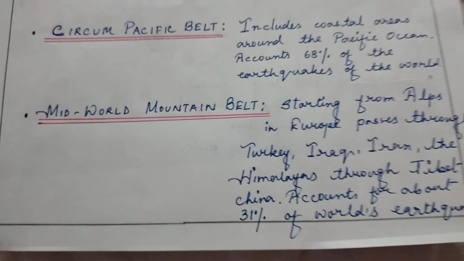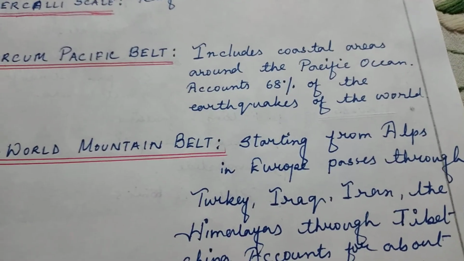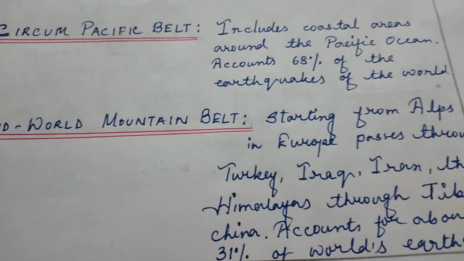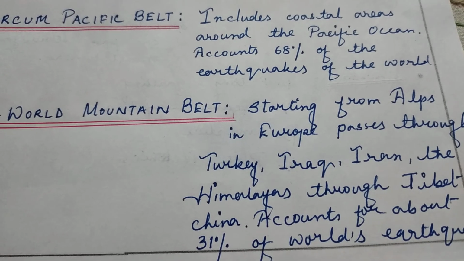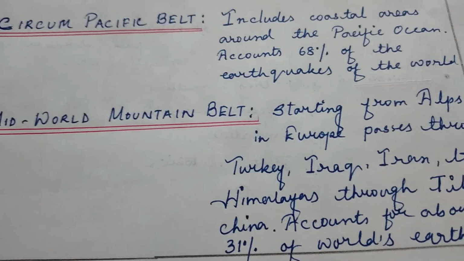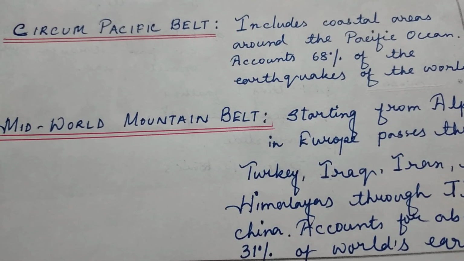It is found in the Pacific Ocean, around the coastal areas of Pacific Ocean, and in the entire world, whatever earthquake happens, 68% of earthquake happens within this belt. This is a very active earthquake belt.